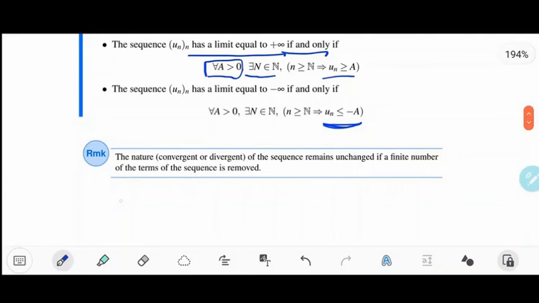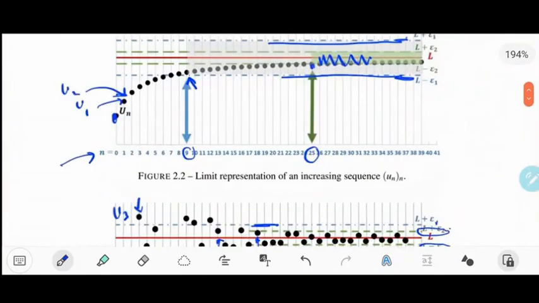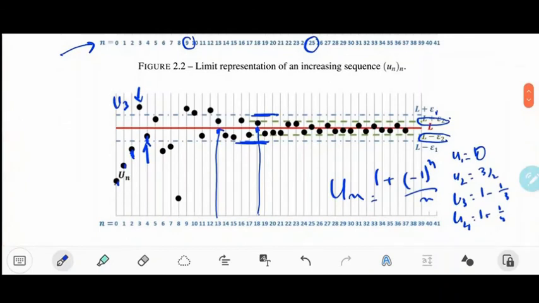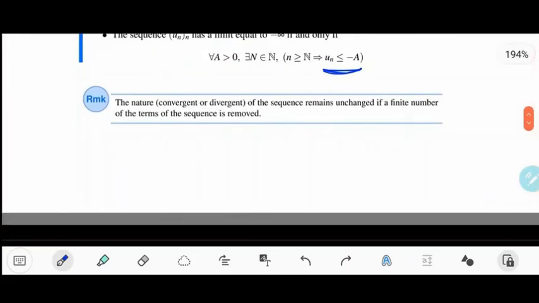So now a little remark is that if you take a sequence that is convergent, let's say this sequence in here, okay, this sequence is convergent to a limit in here, and if you remove some terms, like you remove the first, I don't know, 20 terms, the remaining sequence will stay convergent. So if you remove a finite number of terms from a sequence, the remaining are the infinite number of terms. They will be always converging to the same limit. So the nature of a sequence, whether it's convergent or divergent, will remain unchanged if a finite number of the terms of the sequence is removed.